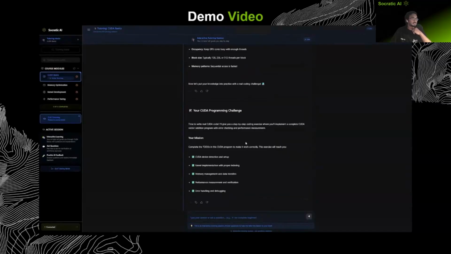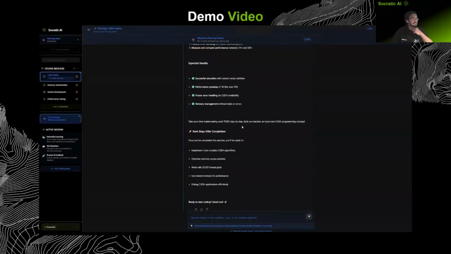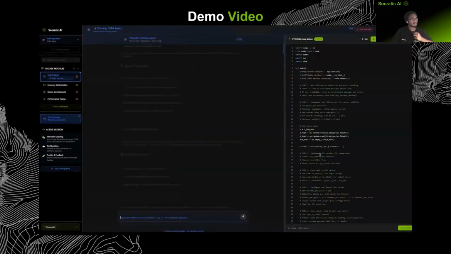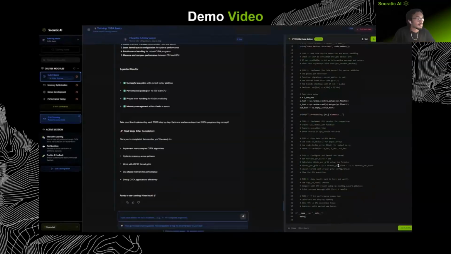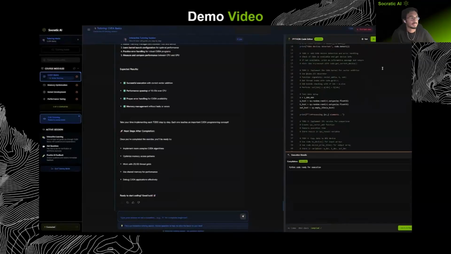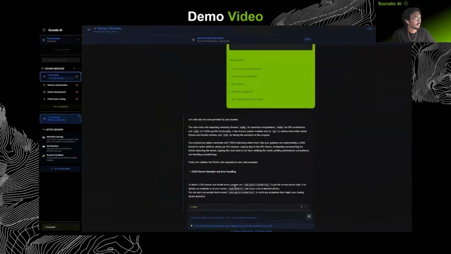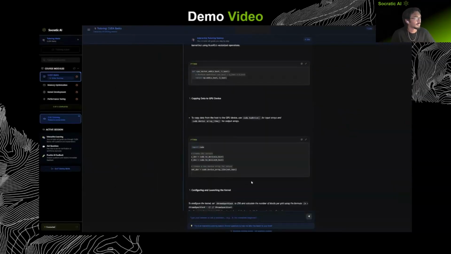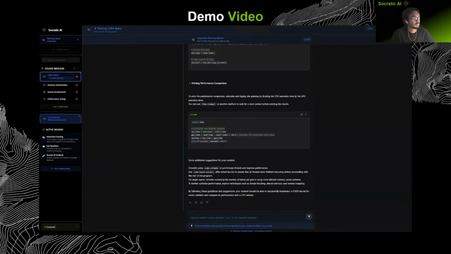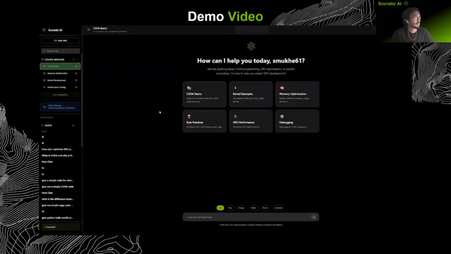After you have reached a considerable level of understanding, you can attempt this coding challenge where you can open a code editor, attempt these to-dos, and submit your code for review. Let's just compile this and see what happens. Although we have a bunch of to-dos to do, the code has compiled and executed properly, but let's also ask the AI to review it. We can ask for the correctness, and we can constantly ask for reviews on how we can improve our code. So it has given us some tips. Basically, whatever the code has listed as to-dos, it has rated those code snippets. So this is our application, Socratic AI. Thank you so much for watching.